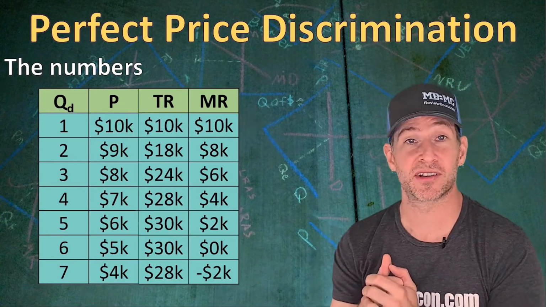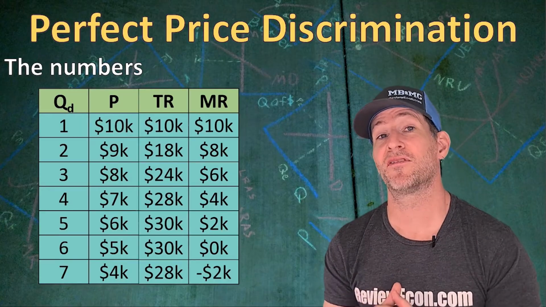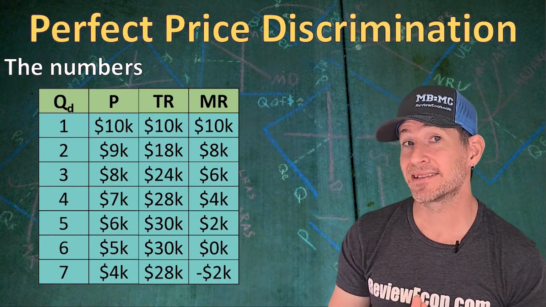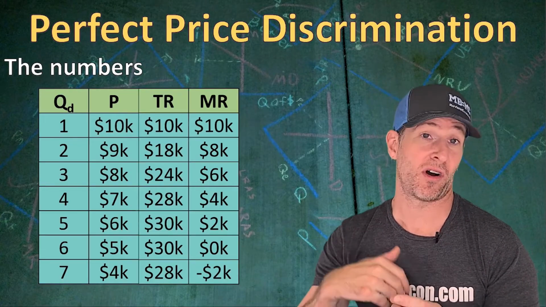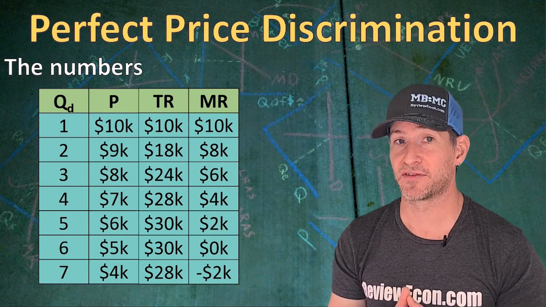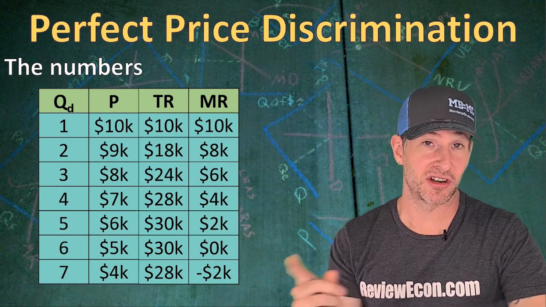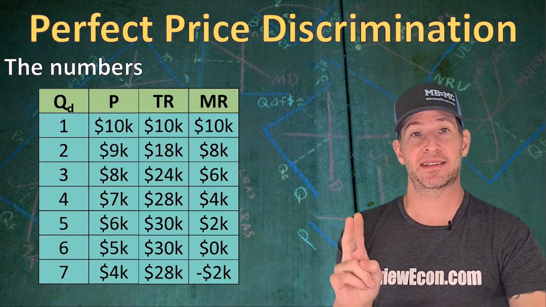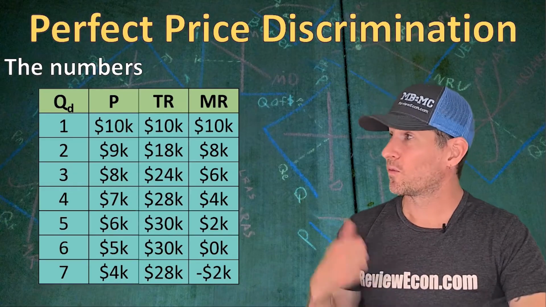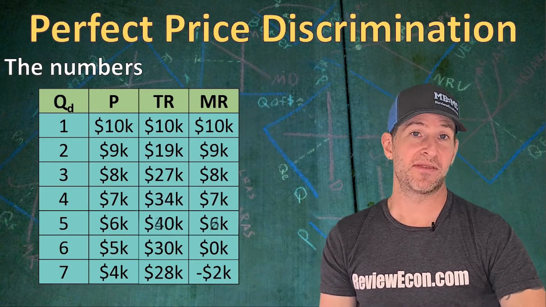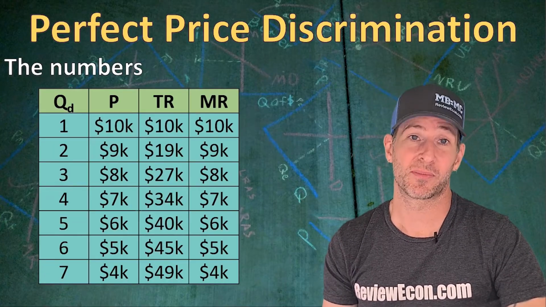And as you know, based on your monopoly graph, and you can see it in the table here, the marginal revenue is going to fall faster than the price. And that's because as they lower the price of the next unit of output, they are going to have to lower the price on all previous units. That makes marginal revenue fall faster than the price. But if this firm perfect price discriminates and charges the first student $10,000, the second student $9,000, and the third student $8,000, and so on, we would see the total revenue change, and with that, the marginal revenue is going to increase to being equal to the price being charged.